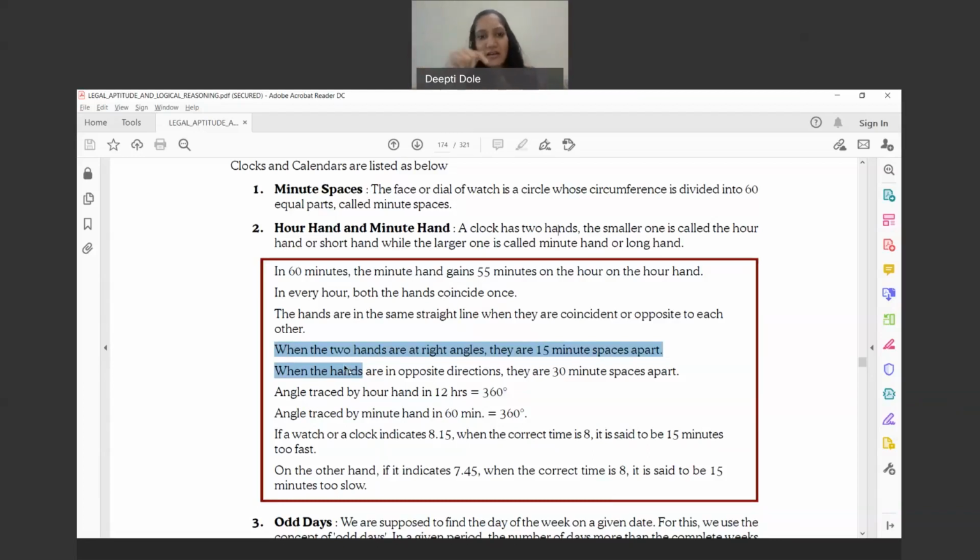When the hands are opposite, like quarter to 3, they are 30 minute spaces apart. If you see the circumference, they are 30 minute spaces apart.